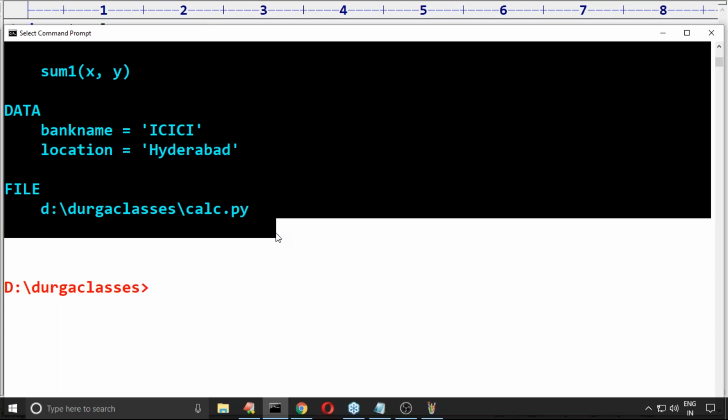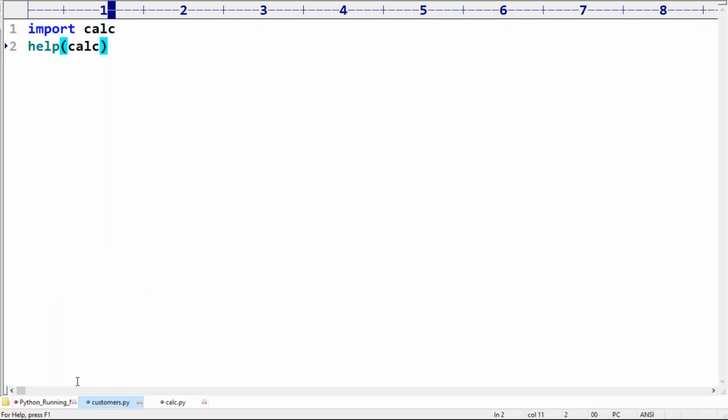Yes, that's right, there is a way, and that part we will take care of. I don't want to import a particular function or a particular variable. Is it possible or not? Yes, possible. Okay, don't worry about that. Security constraint, yes, there is a possibility. Help will give all, Nikhil.